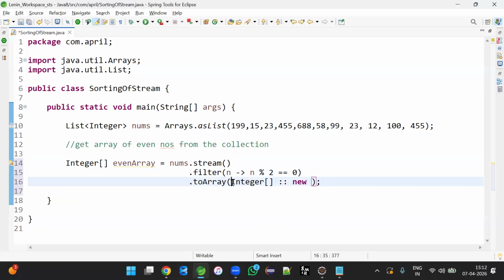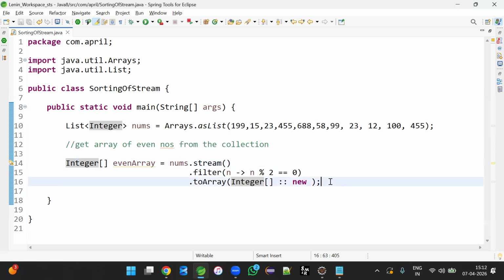So this is nothing but an example of a constructor reference here. This is the constructor reference syntax. Like a method reference, we also have a constructor reference. This is a constructor reference: an object of the integer array class, with the default constructor with no arguments. And here is the proof that this is an integer array.